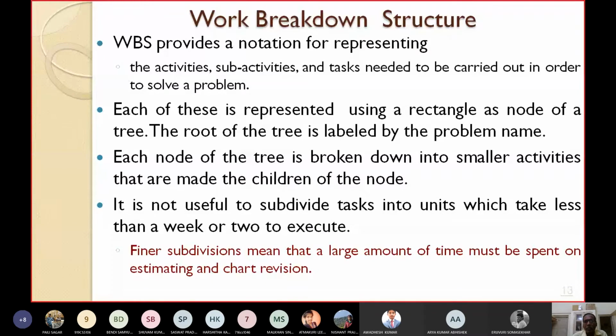A large amount of time must be spent on estimating and chart revision. So if you go on subdividing an activity into hundreds of sub-activities or tasks, what will happen? That means if you are making such fine subdivisions, you have to spend a huge amount of time only on estimating and chart revision. So when you develop your actual project, you will be getting unnecessarily delayed. You have to spend a huge amount of time for estimating and chart revision. That's why don't subdivide the tasks into units which take less than 1 week or 2 weeks for execution.